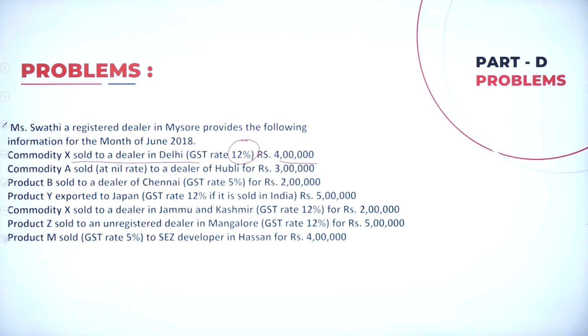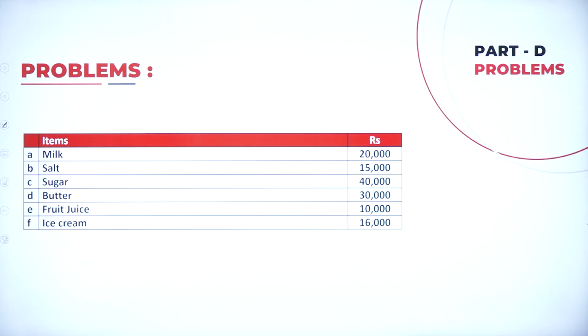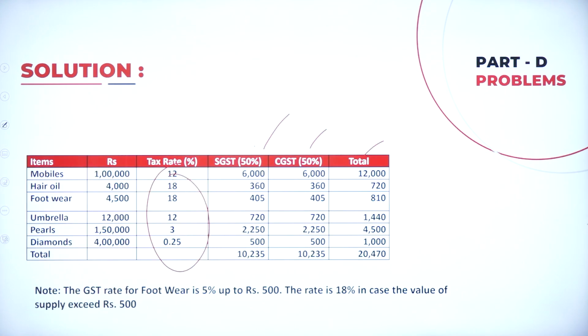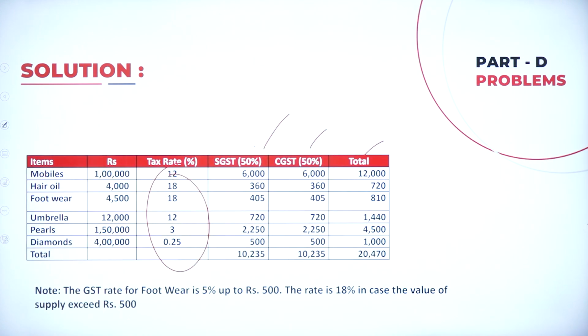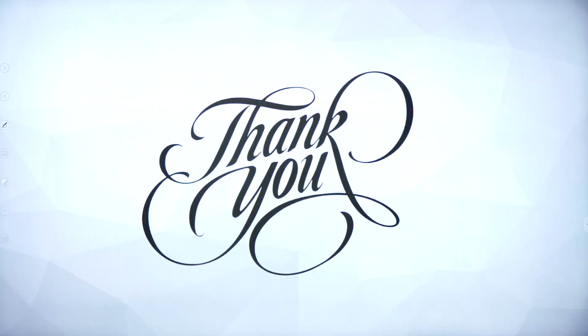There is a problem, there is a solution. Next problem, composition scheme, solution.